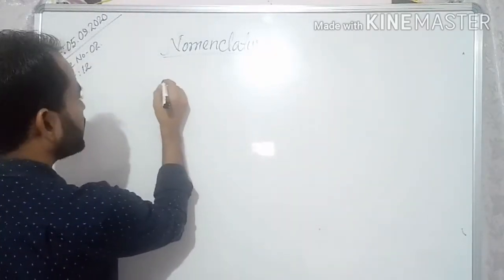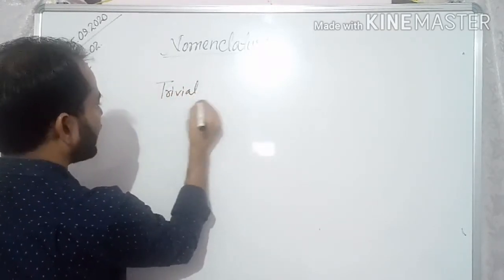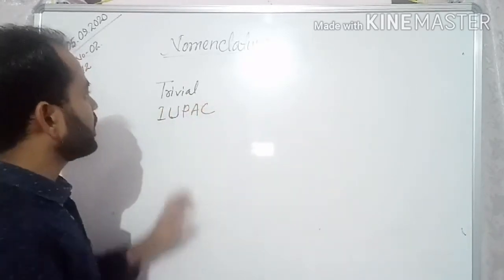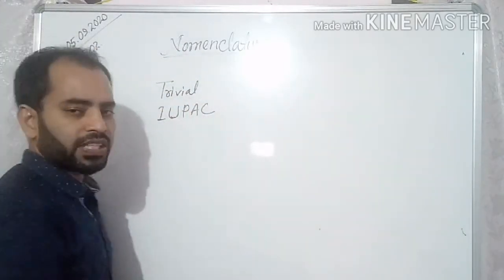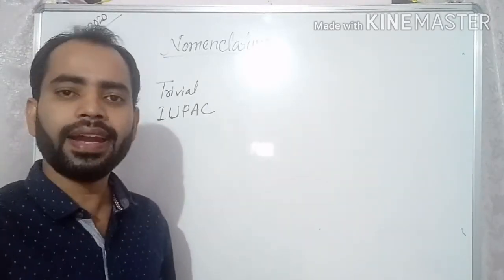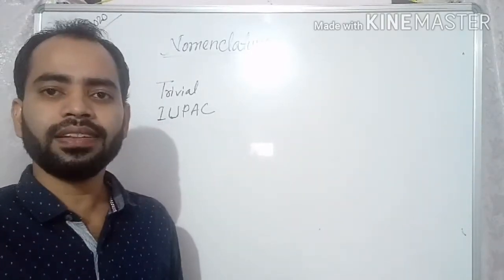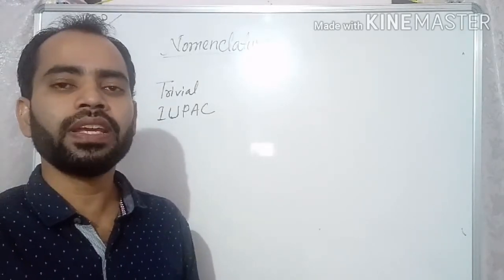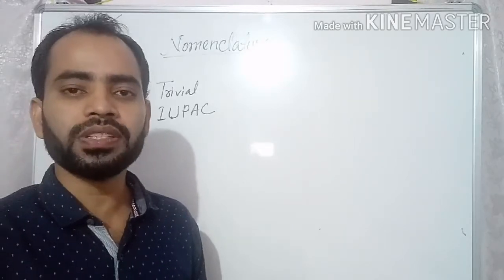One is called common name or trivial name, and another is IUPAC naming. Trivial names are the common names, and IUPAC stands for International Union of Pure and Applied Chemistry. This is a standard organization at the international level which has set some rules for naming a particular compound, and this is followed internationally, so it is called the standard one.